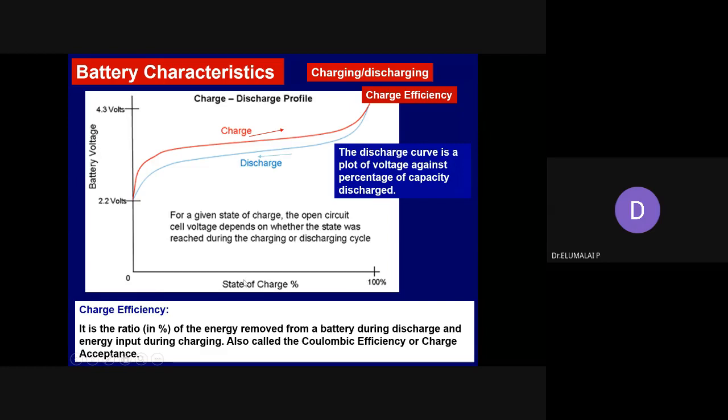If you multiply by the current of the discharge, it's going to be the discharge capacity. So there is a minimum capacity, maximum capacity. So the total capacity the battery can deliver during the discharge, or the total capacity the battery picks up during the charging, can be obtained. Very important curve, this one. A lot of information you can get.